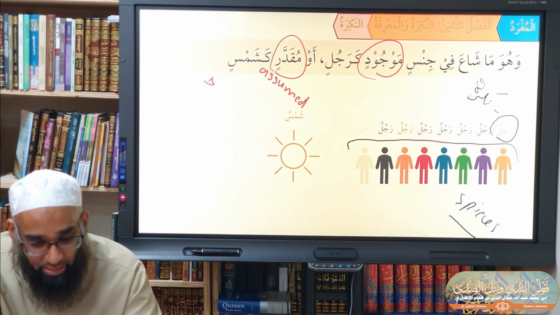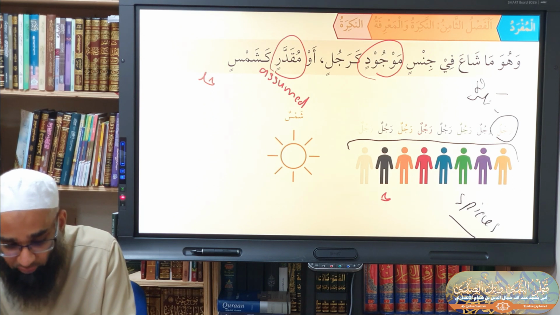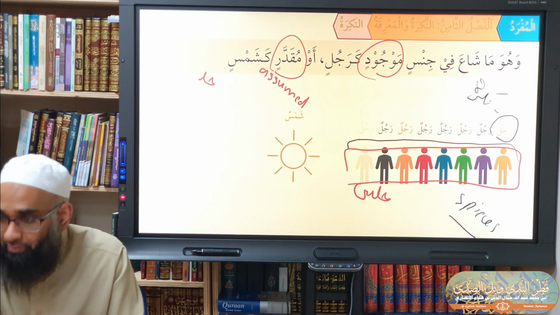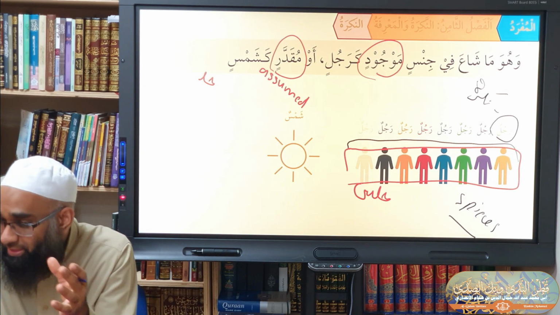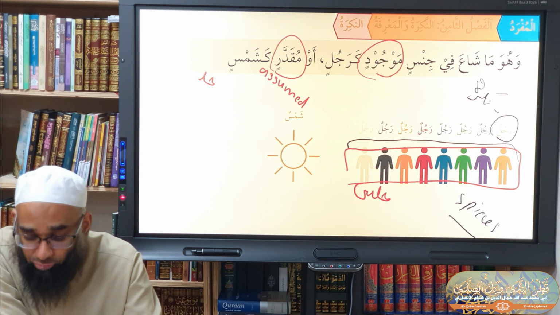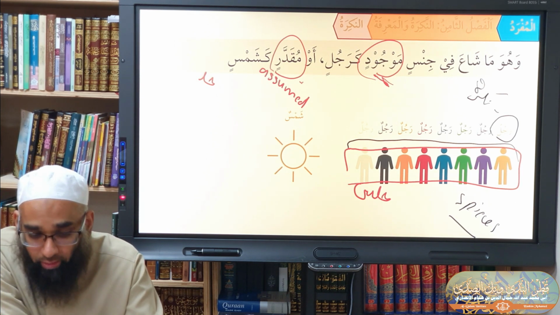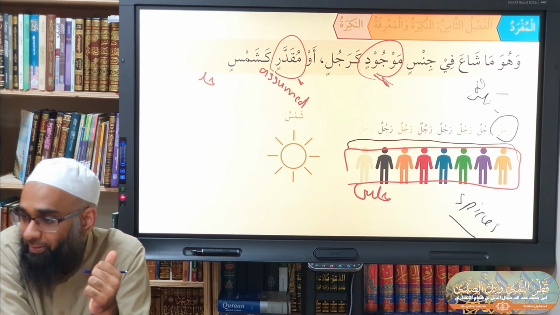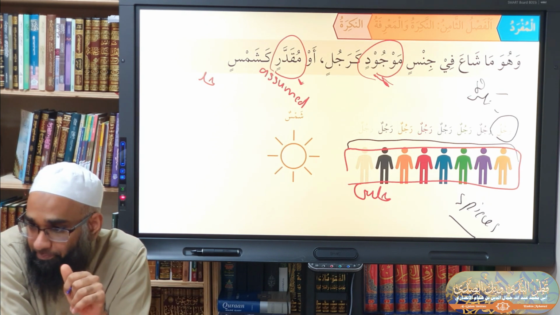Because jins means what? A jins, this is a jins. Why is this a jins? Because it refers to many people. It has many members. The word sun is a jins as well, a species, but it only has one member. So it says here, whether it's a real species with many members or an assumed species which doesn't have real members, but we still use the same rule for this. Do you understand what's happening here?